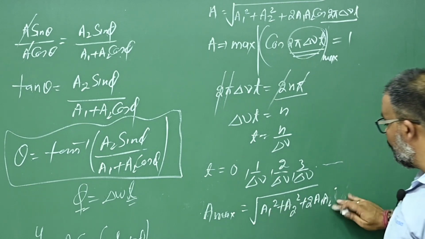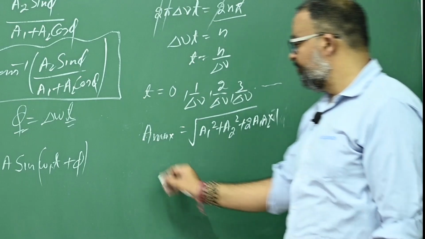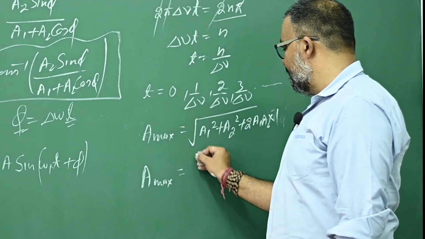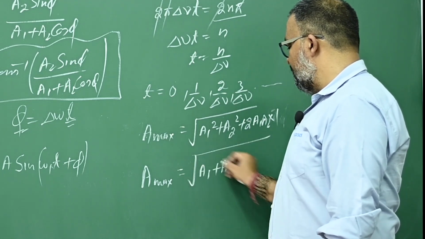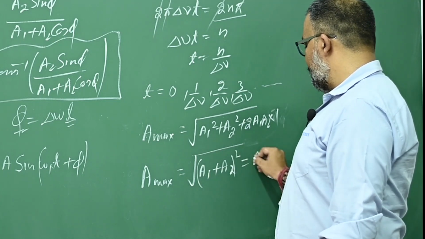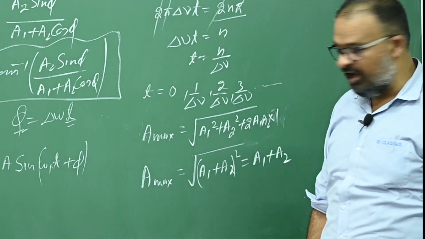Cos phi equals what? 1. You already said cos phi equals 1. So now the maximum amplitude will be square root of (A1 plus A2) whole square, and that is how much? A1 plus A2. This is the maximum amplitude.